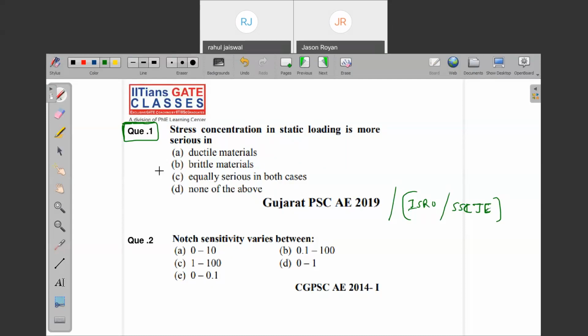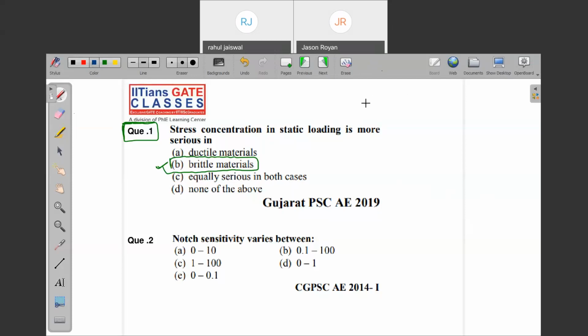Very good. Why brittle material? For that, let me explain a very important thing. Does anybody know the reason why stress concentration is considered more serious in brittle material than in ductile material? Why is it so? Just note down what you said. Not sure? Okay, fine. Whatever the guess is, that guess is right.